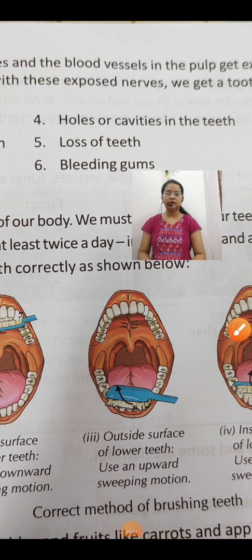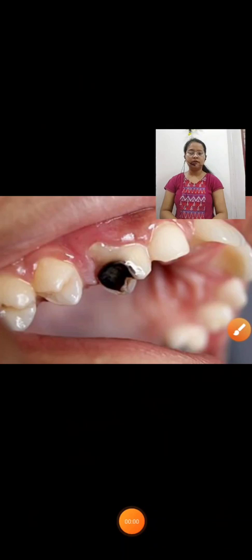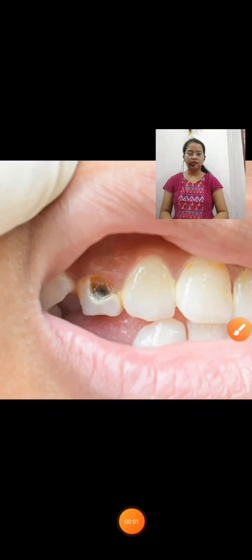Number 4, holes or cavities in the teeth. So children, when our teeth start decaying, cavities also start growing in our teeth. Look at this picture, children. These are cavities. See how these cavities are formed in our teeth. So children, we should brush our teeth properly.